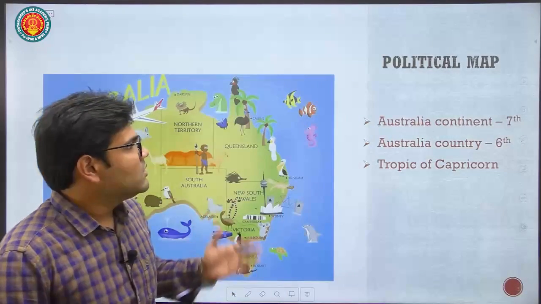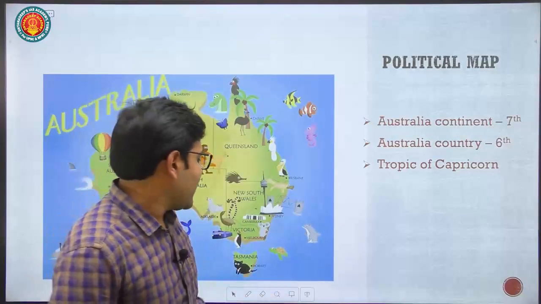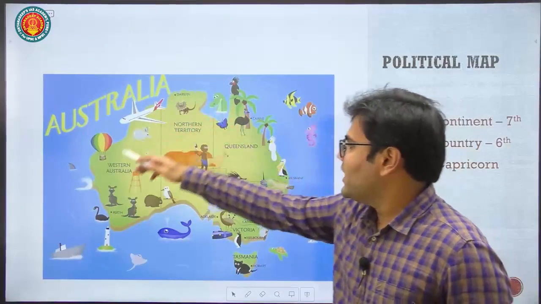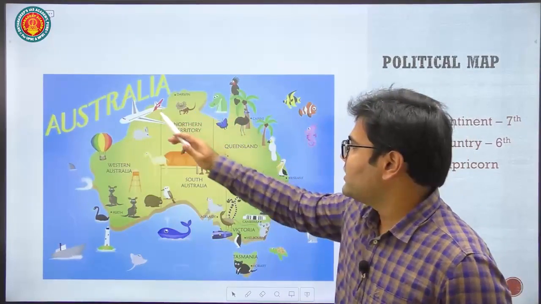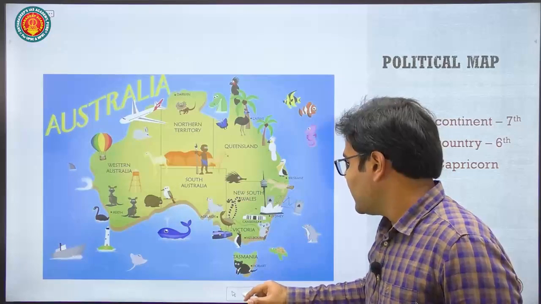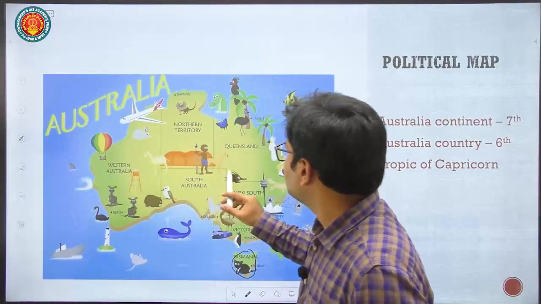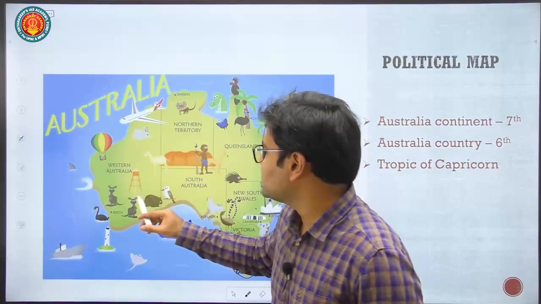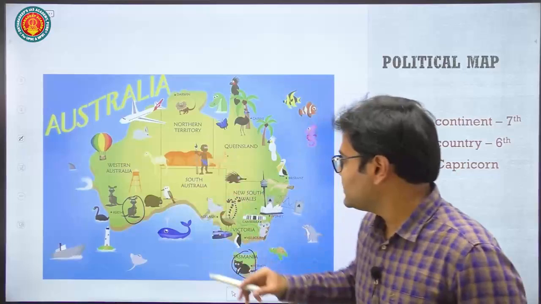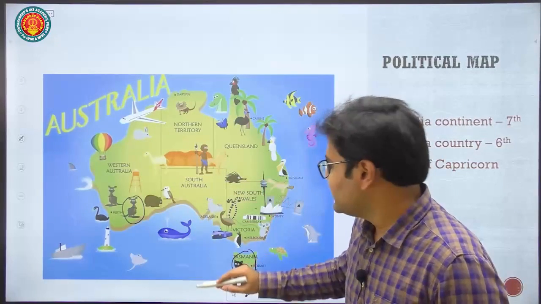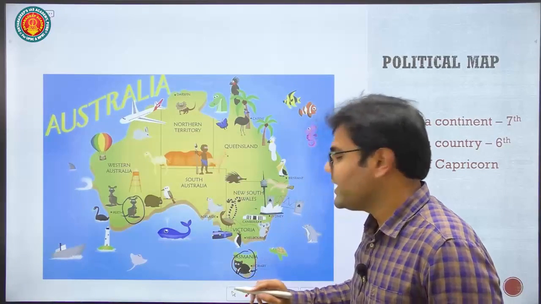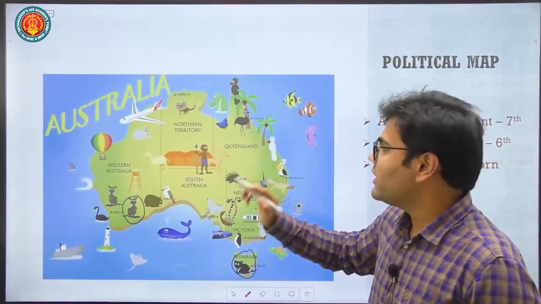Next. So this is the political map of Australia. As you can see, Australia is the most biodiverse continent, you can say. We have endemic species like the koala, and kangaroos over here, which are endemic to this region. So this is the country of Australia, which includes these states. We will see now the political map.